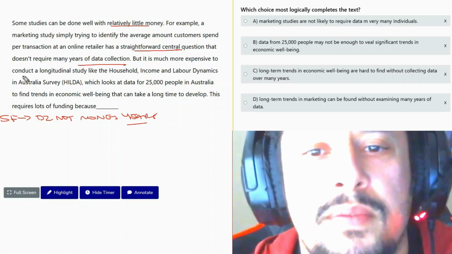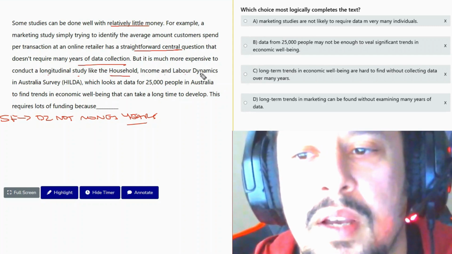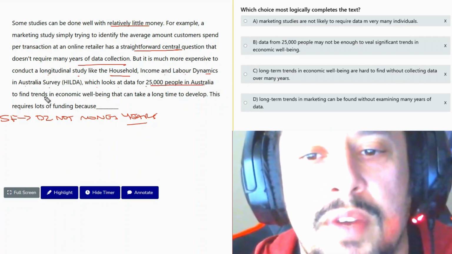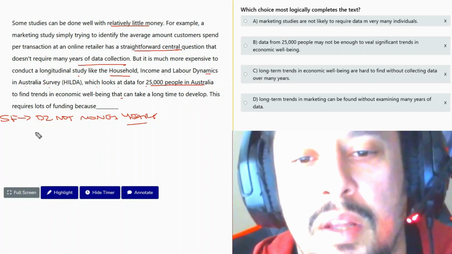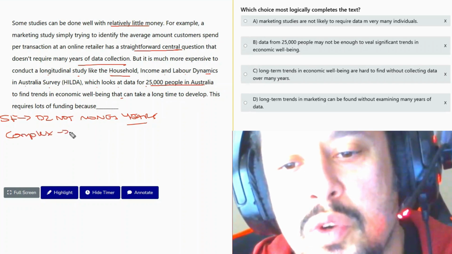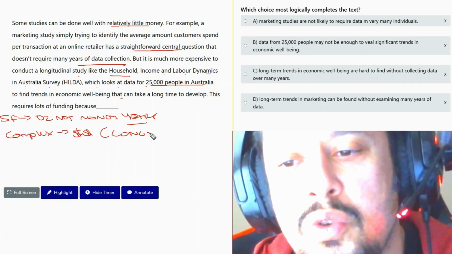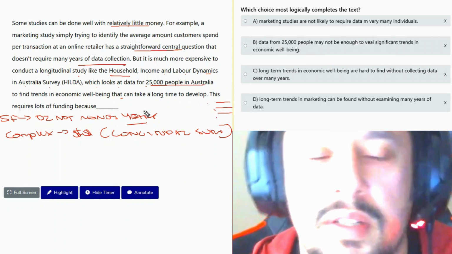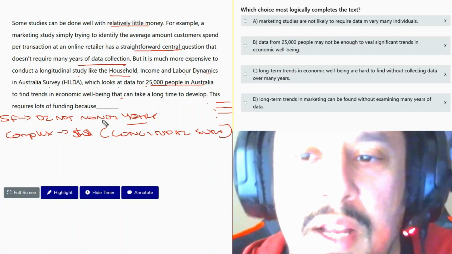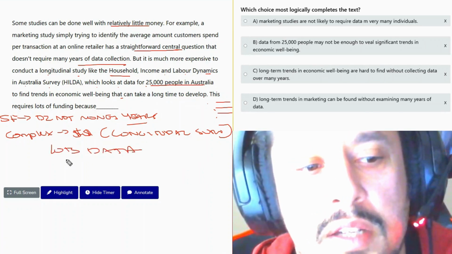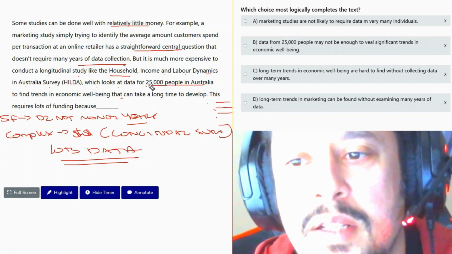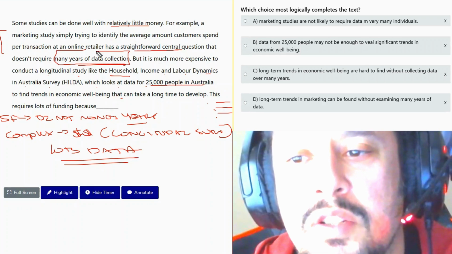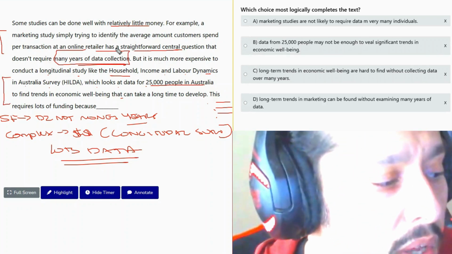But it's much more expensive to conduct a longitudinal study like the Household, Income and Labour Dynamics in Australia survey, which looks at data of 25,000 people in Australia to find trends in economic well-being that can take a long time to develop. So unlike a simple study, a longitudinal survey requires lots of money. A longitudinal survey is like a survey that shows the effect of different things on different people. This requires lots of funding because there's lots of data. It tells us that the first study is cheap because it doesn't need much data, and the second one is expensive because it needs lots of data, right?